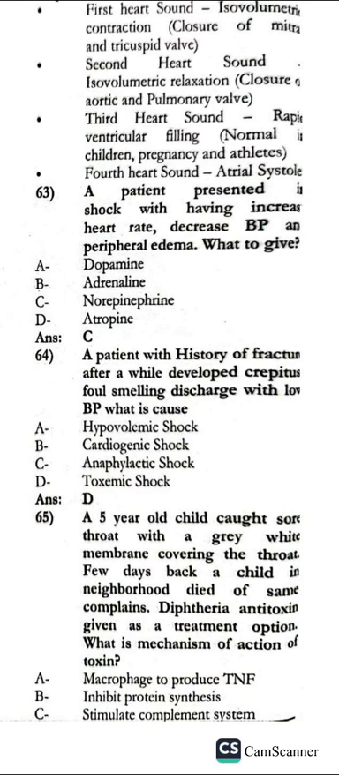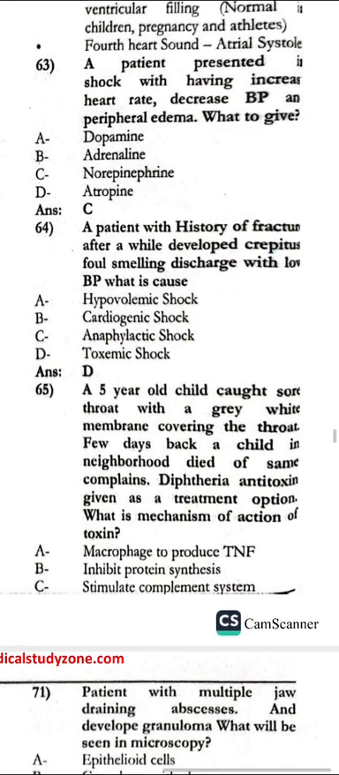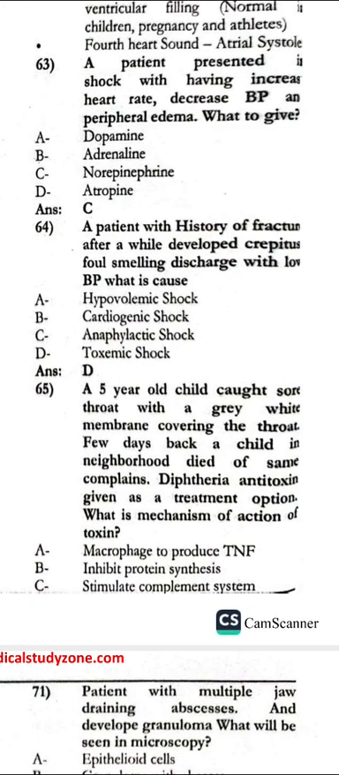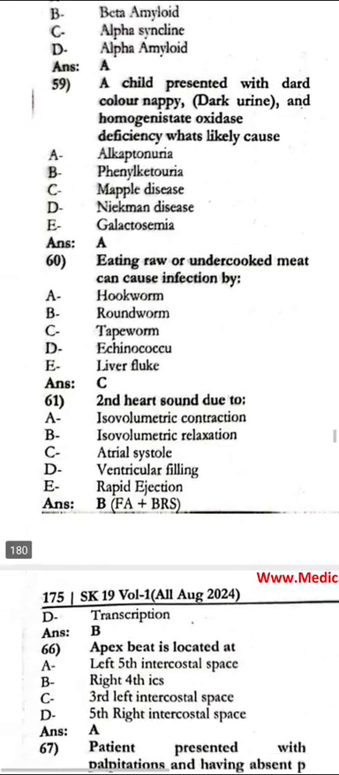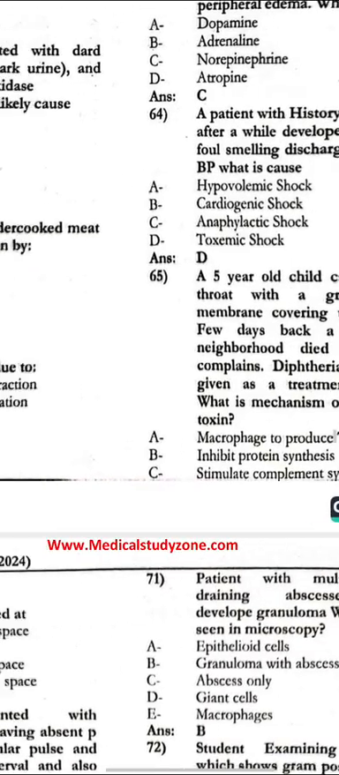A patient with a history of fracture develops crepitus and foul smelling discharge with low BP. What is the cause? That is toxic shock. A 5-year-old child has a sore throat with a grayish-white membrane covering the throat. The diphtheria antitoxin was given as a treatment. The mechanism of action of the toxin is to inhibit protein synthesis.